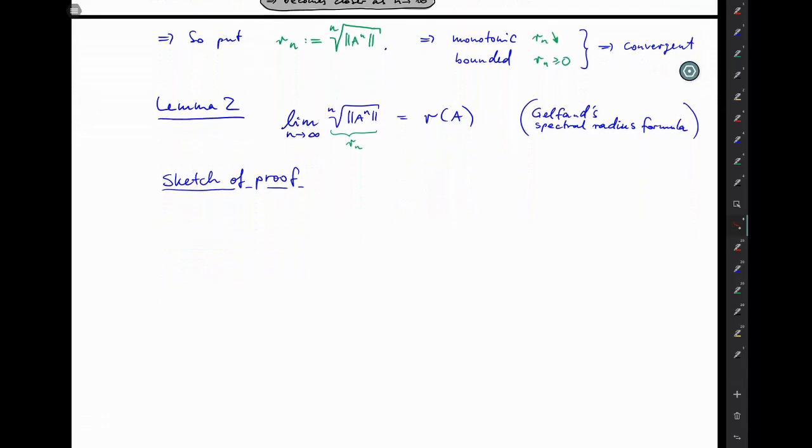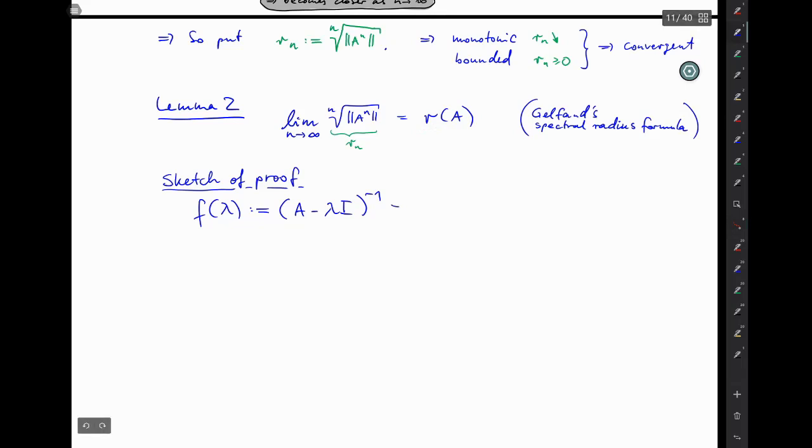Okay, and that's where we come back to the function f that we had before in lemma 1.3 proof, where you look at the inverse of a minus lambda I as a function of lambda, which by the way you sometimes call the resolvent function, so we should better call it little r, but in this section we are reserving r for the spectral radius.